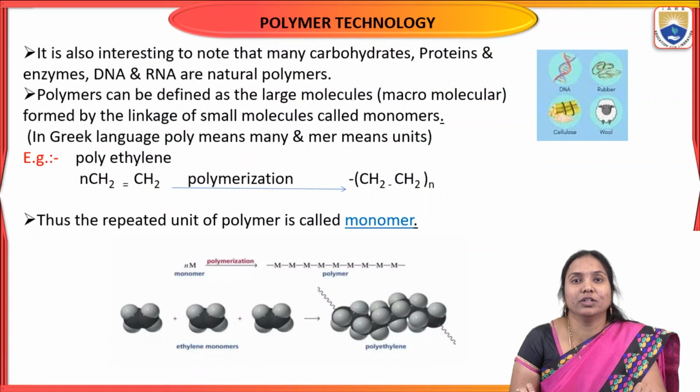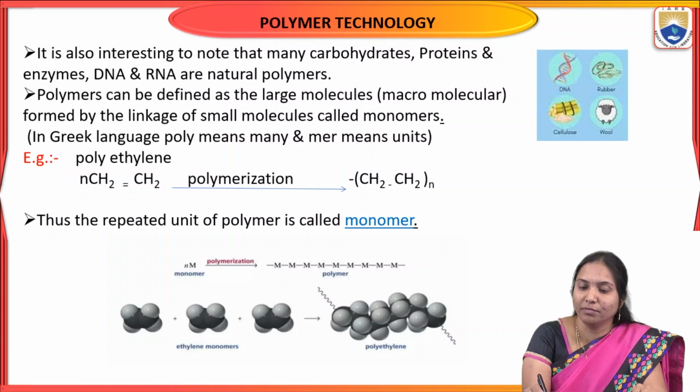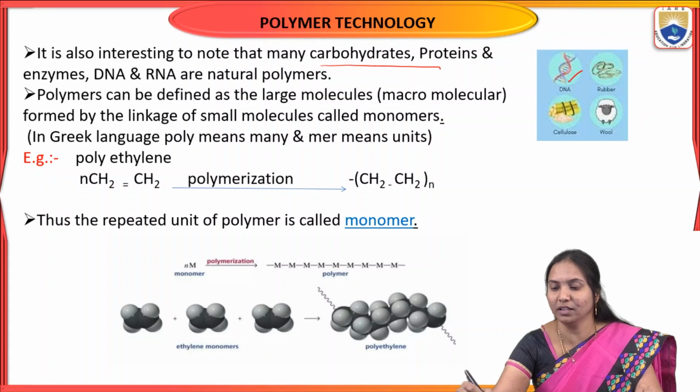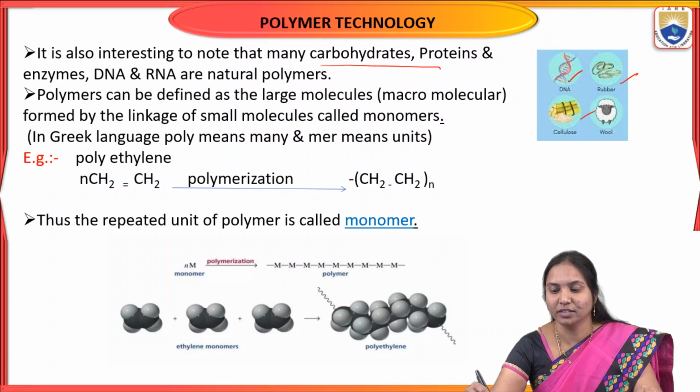An interesting point is that many carbohydrates, proteins, enzymes, DNA and RNA are all called natural polymers. Most of the carbohydrates, proteins, DNA, RNA and enzymes are also called polymers, natural polymers. As examples, DNA, rubber, cellulose and wool are all natural polymers.